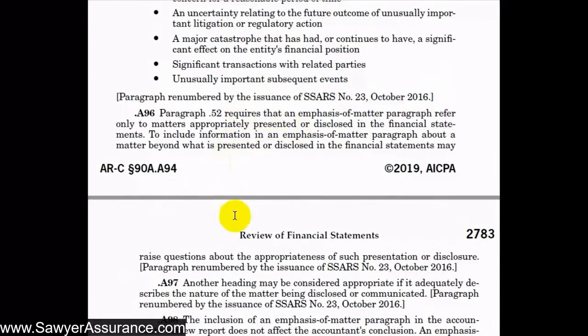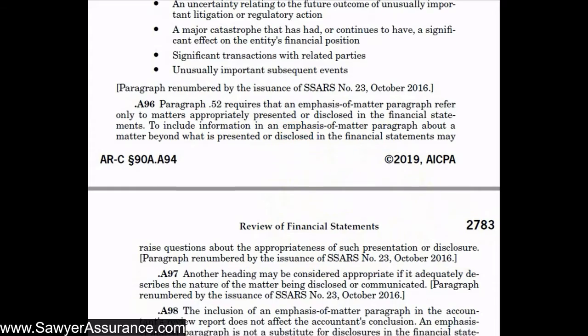So they tell us here that we remember from the requirement above that we only want to discuss in our emphasis of a matter paragraph what is presented or disclosed in the financial statements and nothing more. And so they say here that the reason they want us to do that is because if we discuss it differently in the accountant's review report than it's discussed in the financial statements or footnotes, then that may raise some questions about the appropriateness of what was included in the financial statements because it's different than what we included in our accountant's review report. So we don't want to raise questions like that.